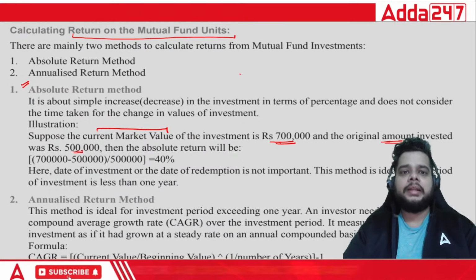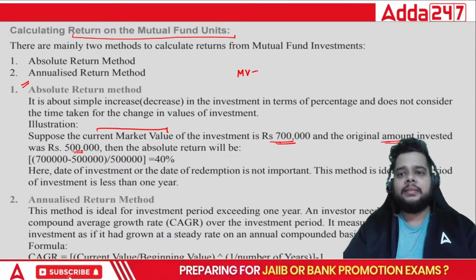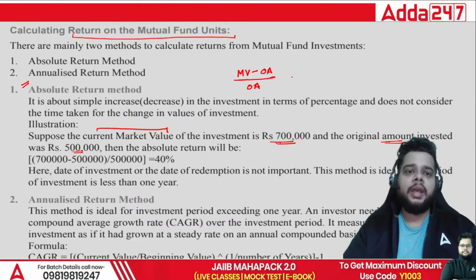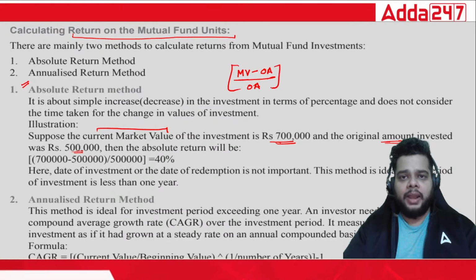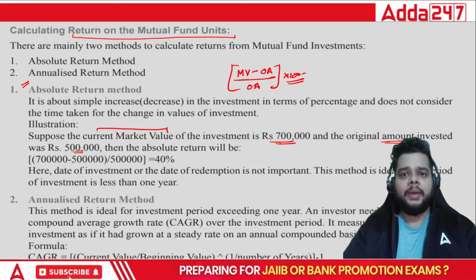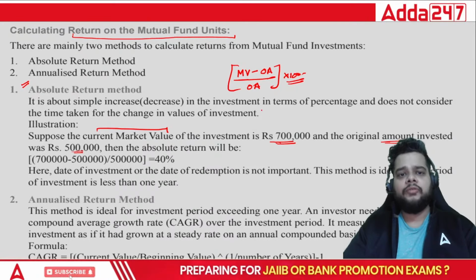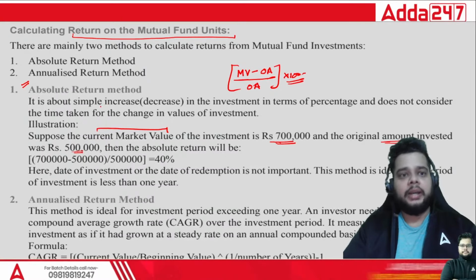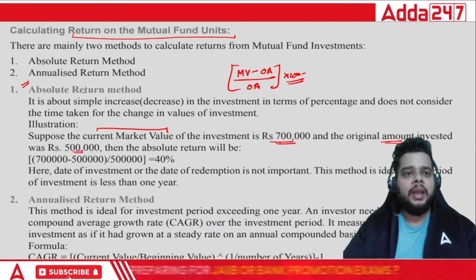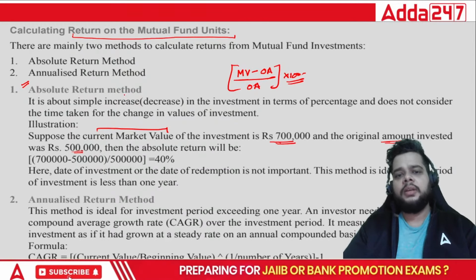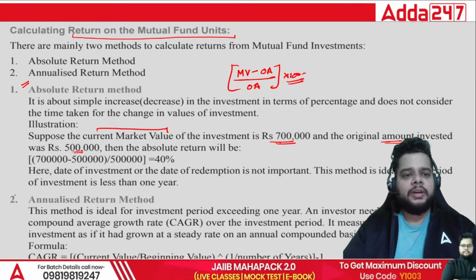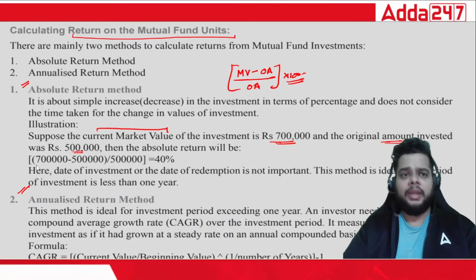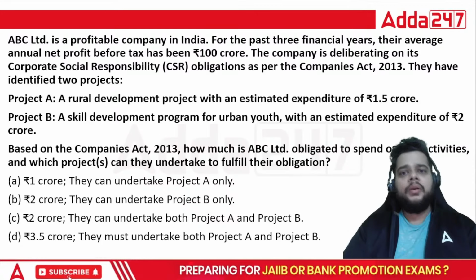So it is simply the market value minus the original amount invested divided by the original amount invested. And when we talk about calculating it in percentage, you can multiply it by 100 as well. That will give you the return on that particular mutual fund unit. Fine, and that is by using the absolute return method. This is the most important one. Then we have the annualized return method also, although not that important, but you can have a look here as well. Okay, now let's start our questions.